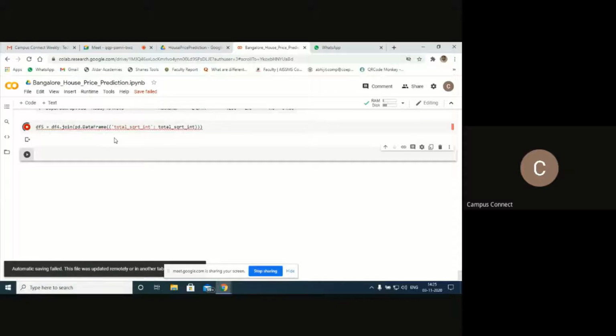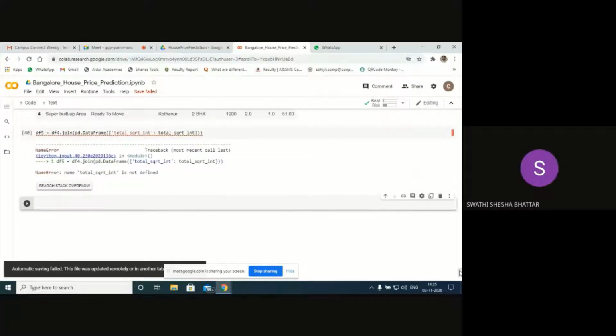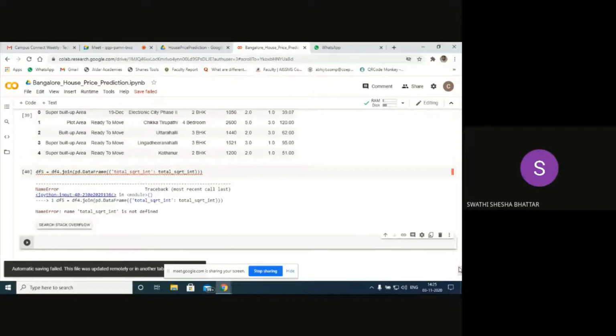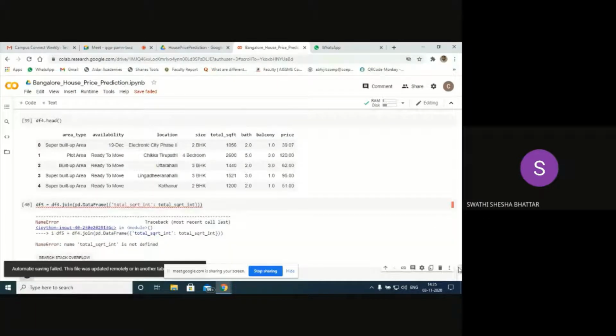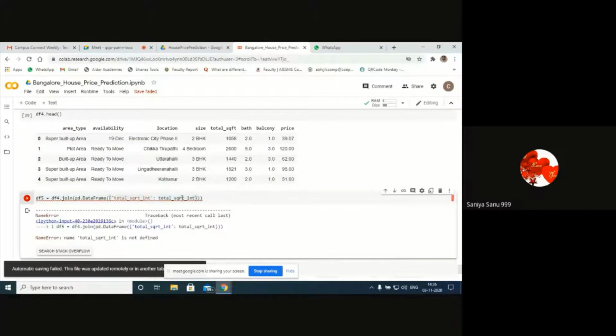There is a problem here. What is that? Int is not defined. It's showing that it is not defined. Why is it not defined? It may be SQFT, sir. Sorry, this SQFT. SQ FT. Yes, that's correct. Thank you. Yes, SQ FT, correct. Shift and enter it.